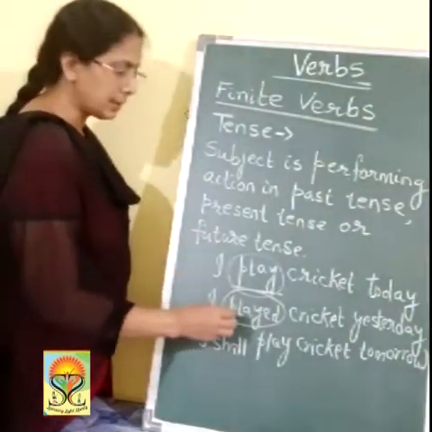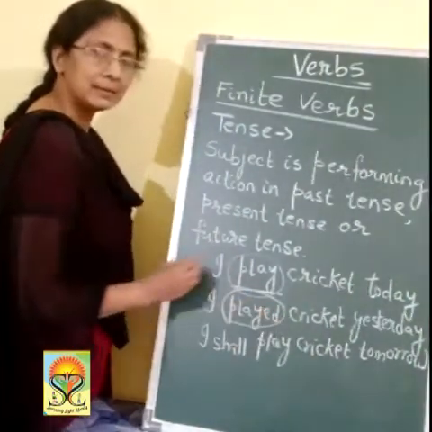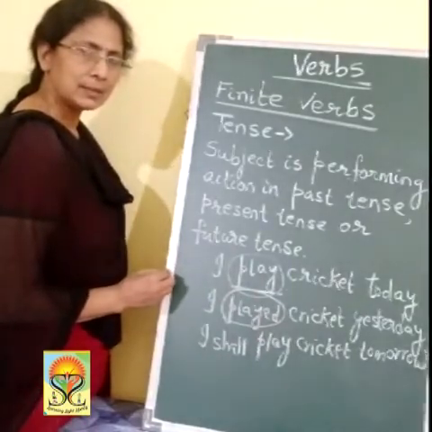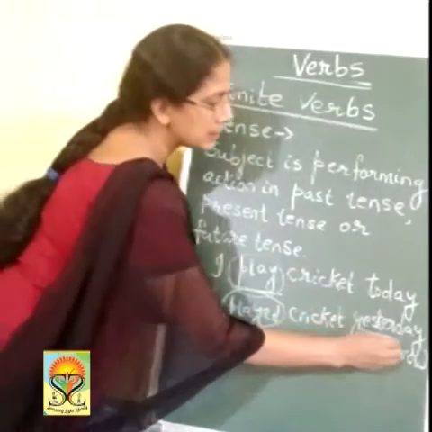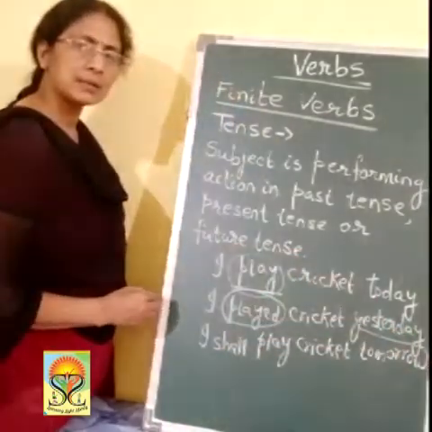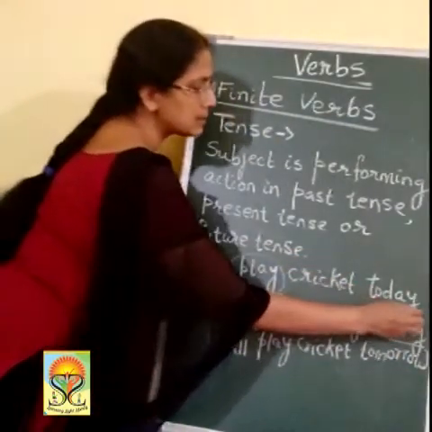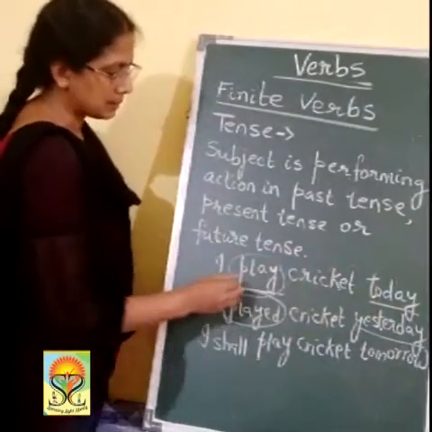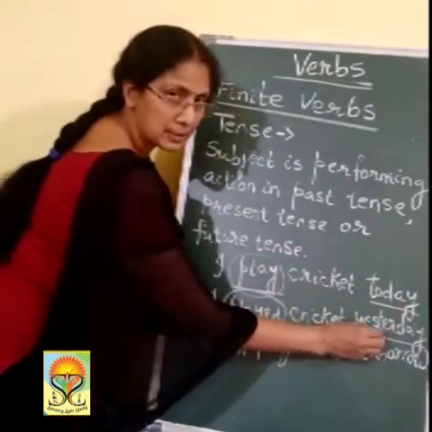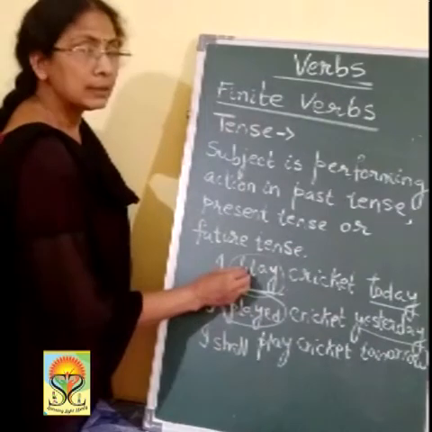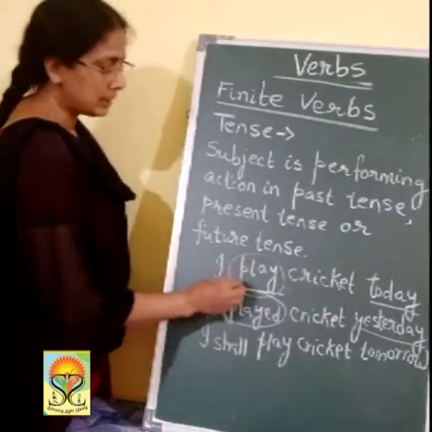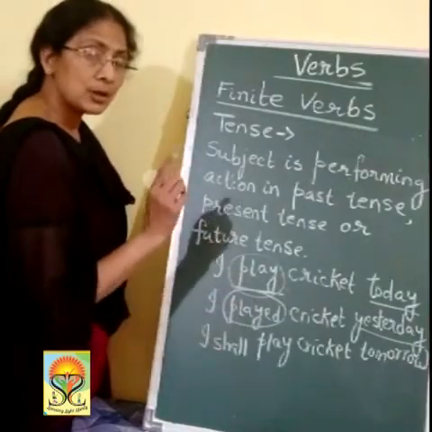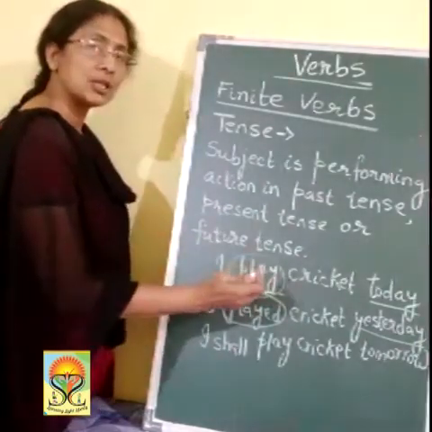It is a regular verb which gets -ed to show its past tense. I played cricket yesterday. Yesterday shows past tense. So it is not restricted that it cannot change. It will change.